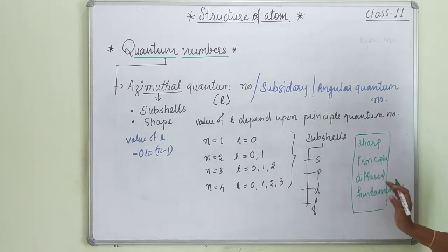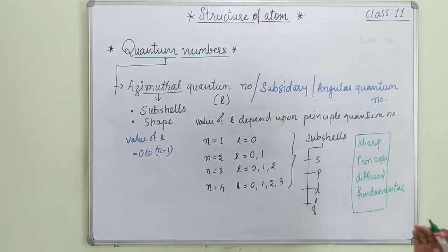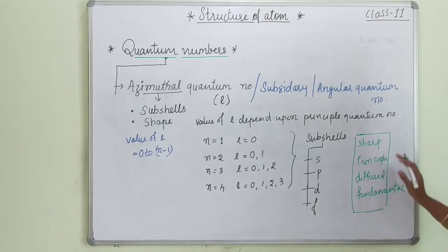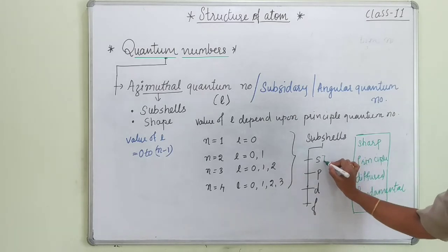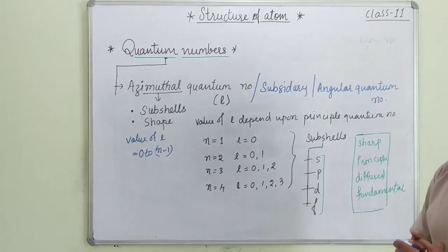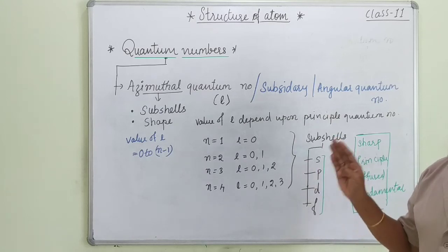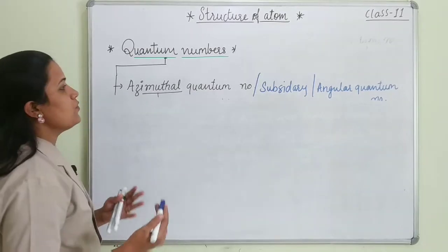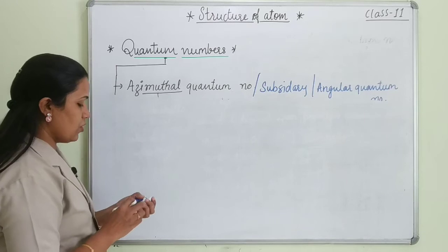Actually, the full form is not required, but still we should know it: sharp, principal, diffused and fundamental. All these abbreviations are derived from these names. So these are the subshells which we can get from the azimuthal quantum number. Let's discuss a few more concepts related to the azimuthal quantum number.